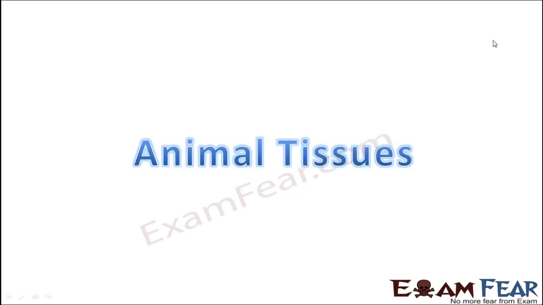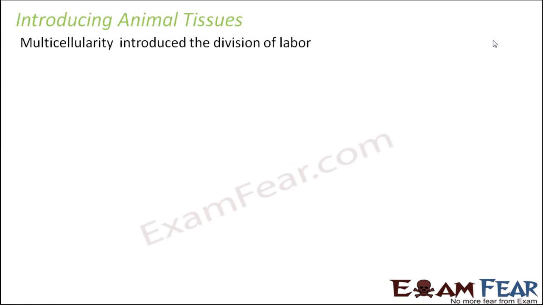Now we will specifically talk about animal tissues. When we talk about animal tissues, as I mentioned before also, as soon as multicellularity comes into the picture, there are so many cells inside an organism that it gives rise to the concept of division of labor. Because now there are so many tasks to be performed and so many cells inside the body, you have to divide the tasks among groups of cells. One group of cells will perform one task, another group of cells will perform another task, and so on. So multicellularity introduces the concept of division of labor.